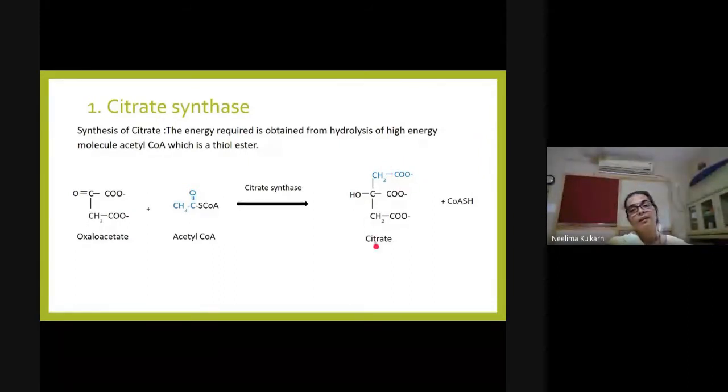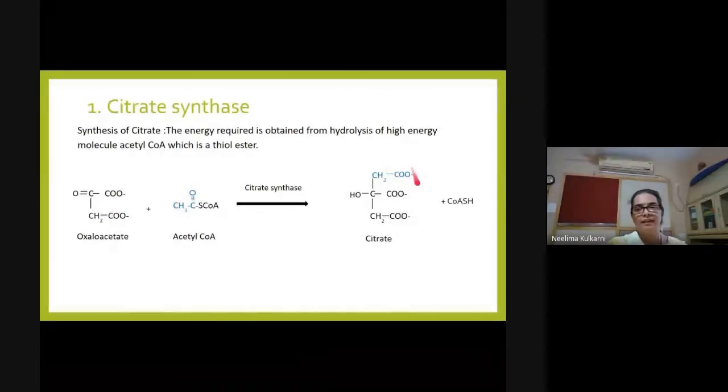Thus, a 6-carbon compound citrate is synthesized. Citrate is the first molecule of this pathway. This pathway is known as citric acid cycle. It is also known as TCA, tricarboxylic acid cycle. You can see the reason here. There are 3 carboxylate groups present in this molecule and hence the name TCA cycle.